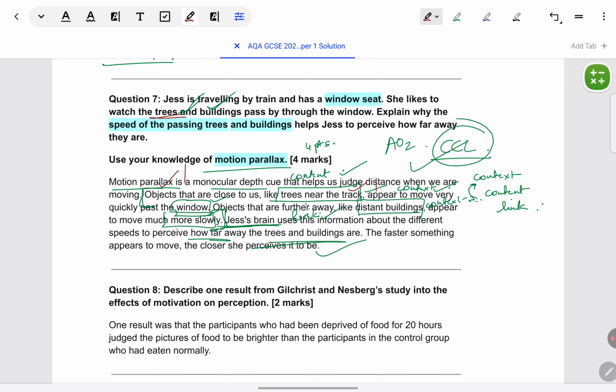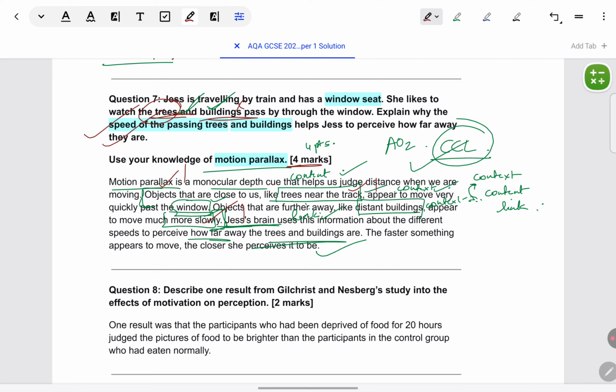Something has been mentioned about buildings. Explaining something about buildings, that gets another mark. Some students might take only one example, say trees, and they might not explain the buildings, or the other way around. In this case, you would lose marks. If they have given you a 4 marks question and so much context has been given, it's fairly elaborate, they do expect you to make use of all of the context given. So don't miss out on including anything from the context, otherwise you will get your marks reduced.